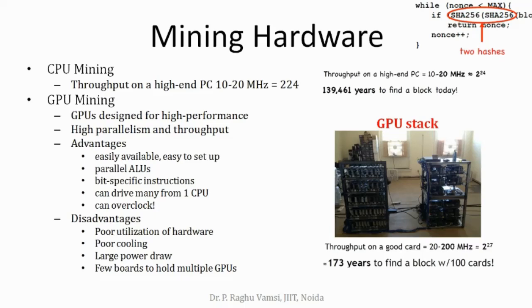That means to mine a block of some big difficulty, it will take up to 139,461 years to find a block using today's difficulty. That is the reason CPUs are not relevant for mining. When Bitcoin was introduced, high-end CPUs may have been used for mining, but later on it was of no use.